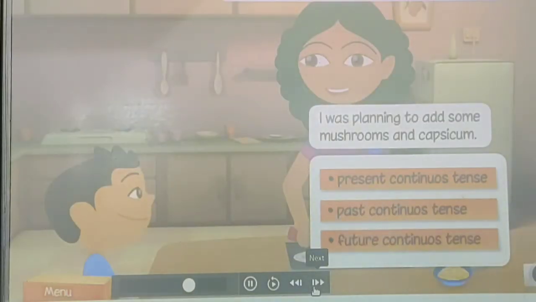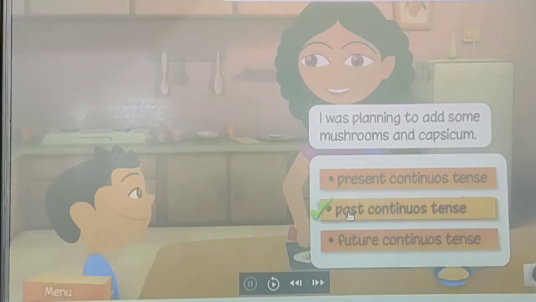Identify the tense of the sentence. Click the correct tense. "Was planning to add some mushrooms and capsicum." "Was planning." Already "planning" is continuous tense. Here the helping verb is "was." So what type of sentence is it? Present continuous, past continuous or future continuous? As the helping verb is "was," the helping verb "was" tells us that the action was happening in the past. Remember that the helping verb tells us whether the sentence is in the present, past, or the future continuous tense.